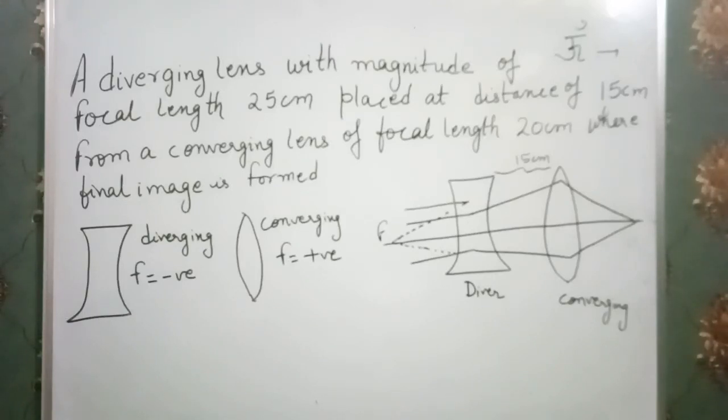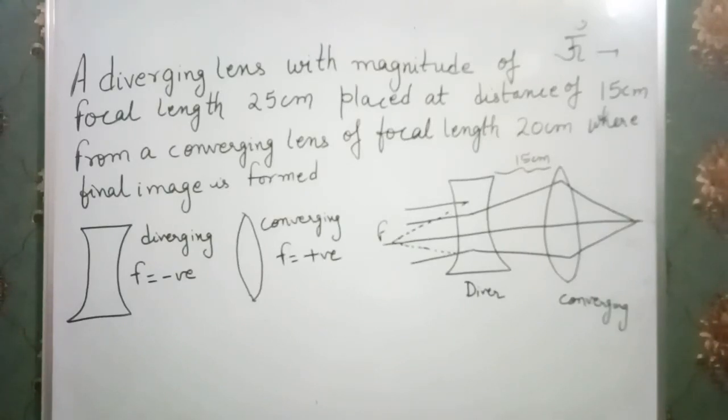That means there are two lenses, diverging and converging, placed at a distance of 15 cm from each other, whereas the focal length of the diverging lens is 25 cm. Okay, now just go forward. From a converging lens of focal length 20 cm.